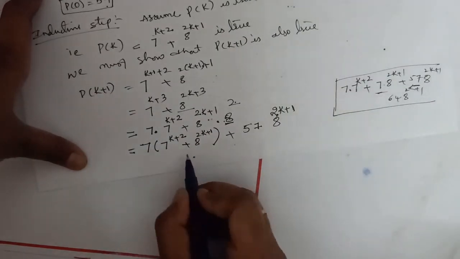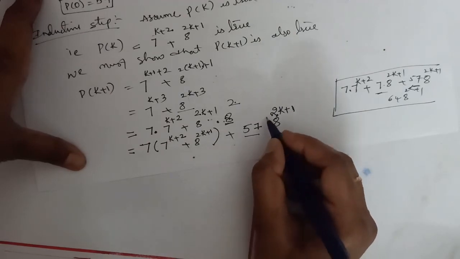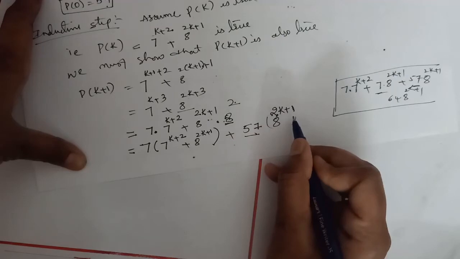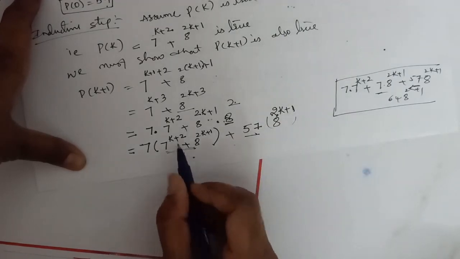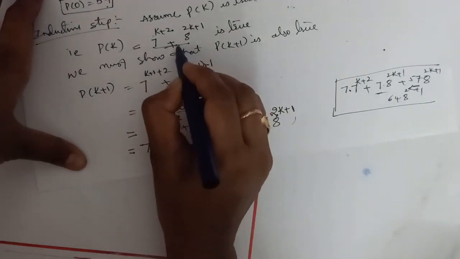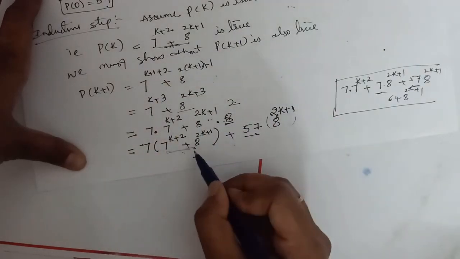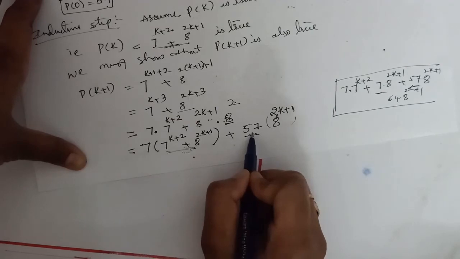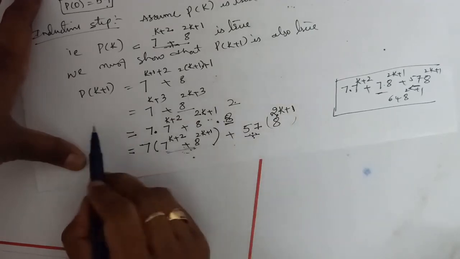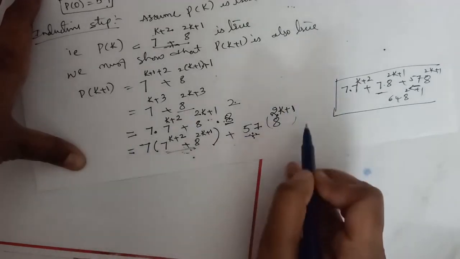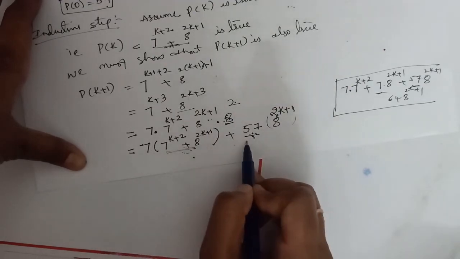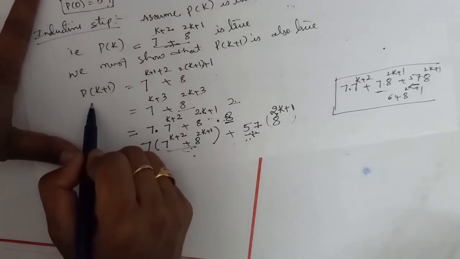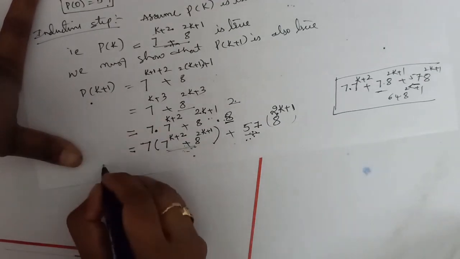Okay. Now look at these two terms. Here 57 times this integer means this term is divisible by 57. So here this is P of k. P of k is this. This is also divisible by 57. Therefore, both the terms are divisible by 57, which means the total term is divisible by 57. So if this is divisible by 57, P of k plus 1 is true. Therefore, P of k plus 1 is true.